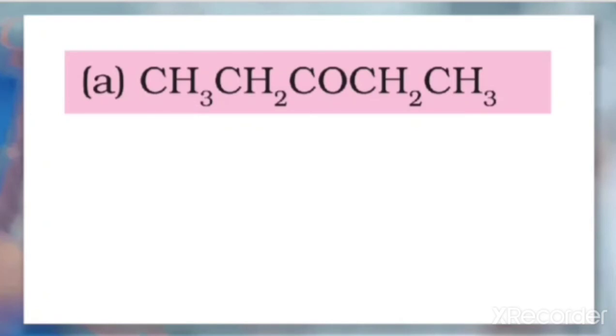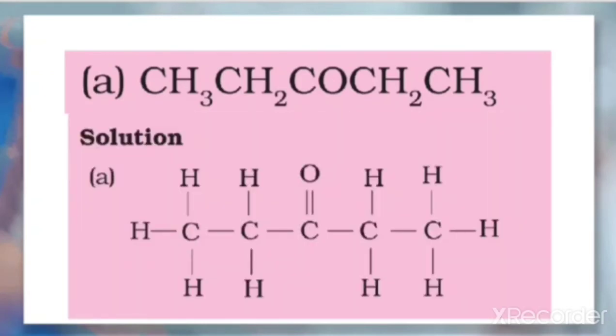For the first one, count the number of carbons here, that is 1, 2, 3, 4, 5. Five carbons. So you have to write 5 carbons. Because there is a single bond between these, we'll write in this way. That is 1, 2, 3, 4, 5 carbons: this is the first carbon, second carbon, third carbon, fourth carbon, fifth carbon.